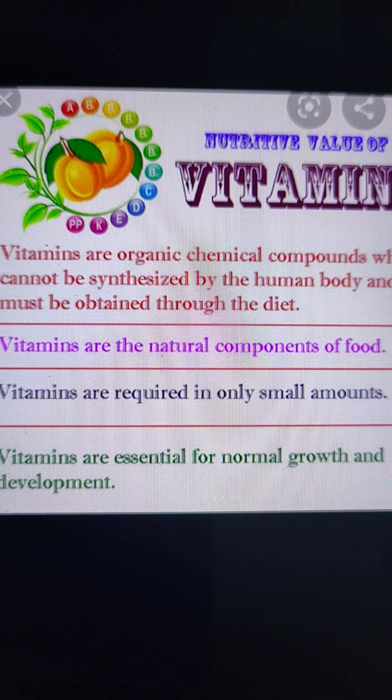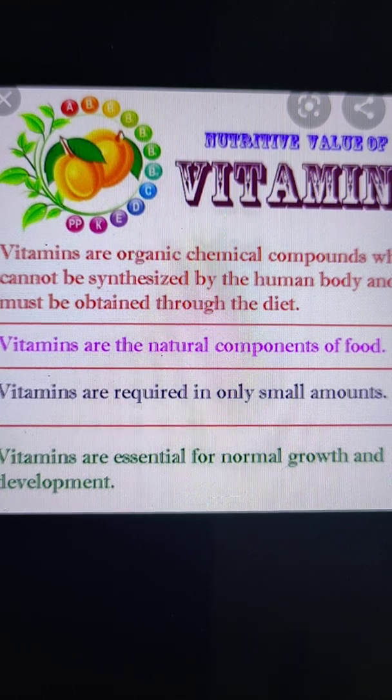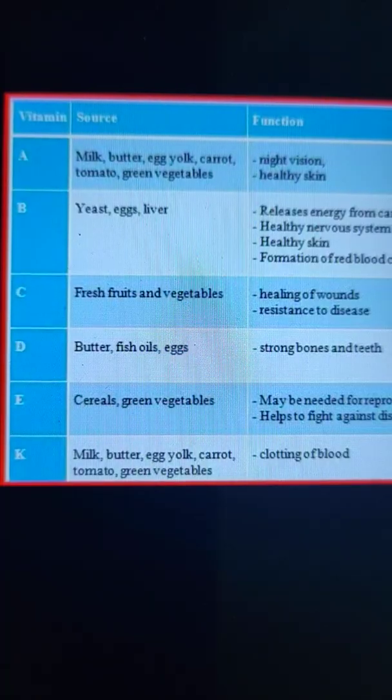And these vitamins are the natural components of food, and they are required by our body in very small amounts, but it is very essential to include them in our diet for normal growth and development. Vitamins also help us to fight against infection, and there are so many vitamins present in our food, and different vitamins have different functions. Okay, so these are the different vitamins.